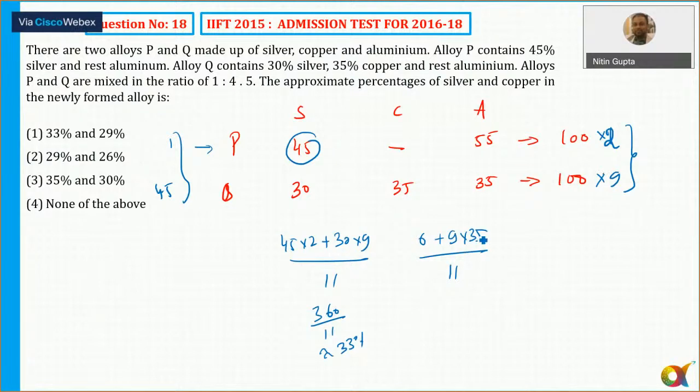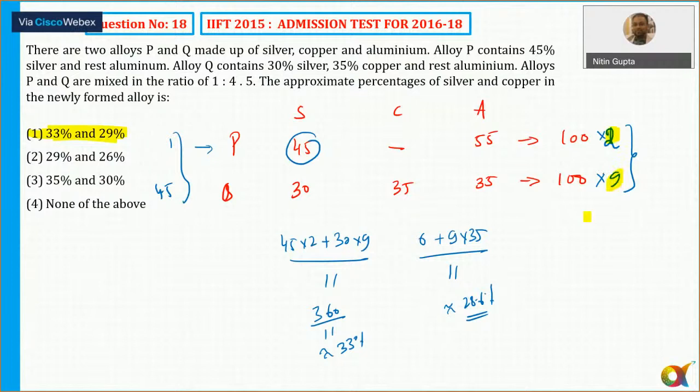11 threes are 33, 9 threes are 27 point something. Approximately around 28 point 5 or 6. So the correct answer is option number 1, 33%, with the ratio 2 is to 9.